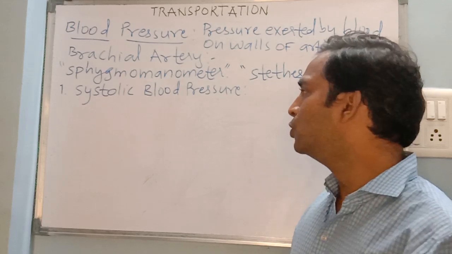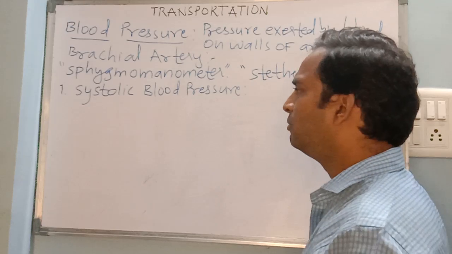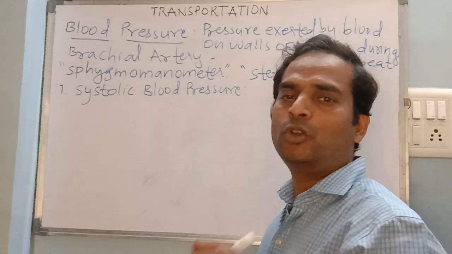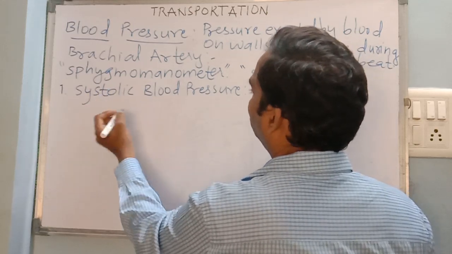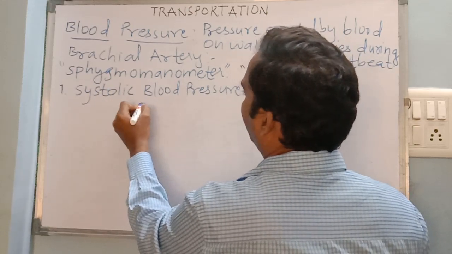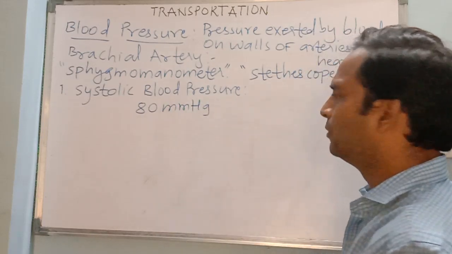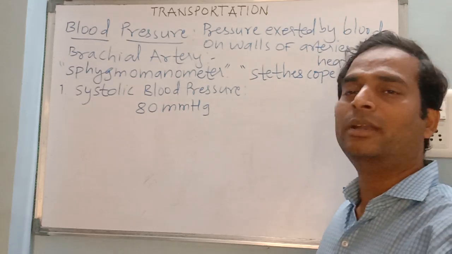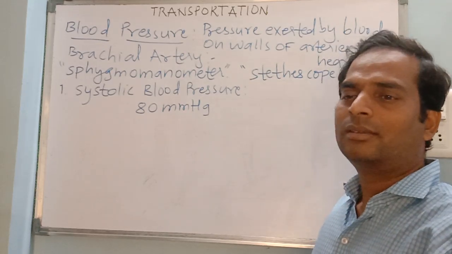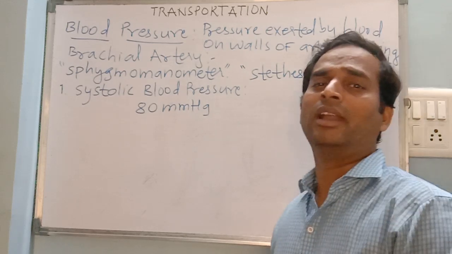So this pressure is usually more, and when we measure this pressure in a healthy adult human being, this pressure is about 80 millimeter of mercury. Unit is important again, mmHg. 80 millimeter of mercury is the ideal systolic blood pressure in an adult and healthy human being.